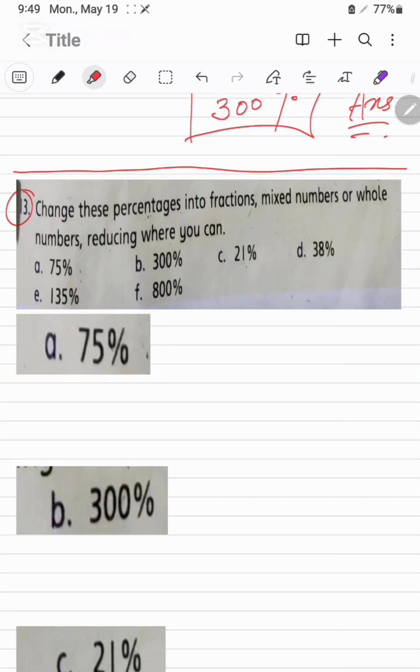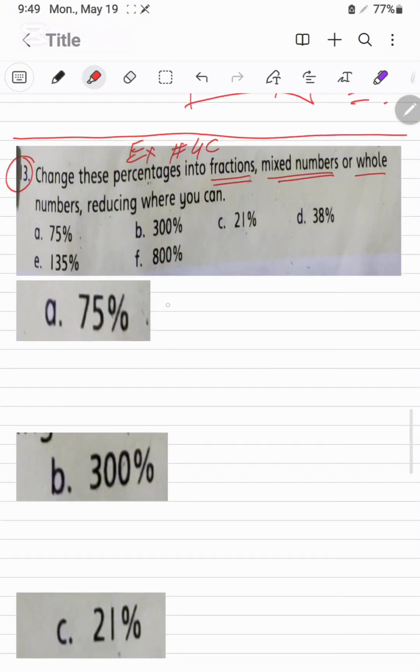Now it is the question number 13 of exercise 4C. Change these percentages into fractions, mixed numbers or whole numbers, reducing where you can. It's A part 75%. 75% means 75 over 100.